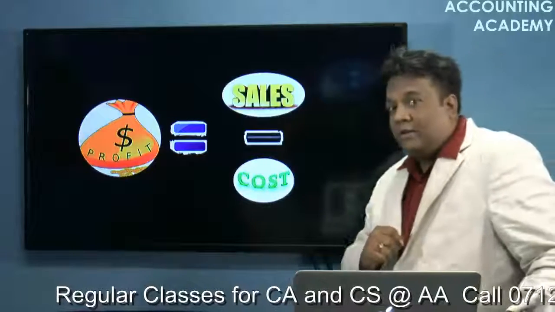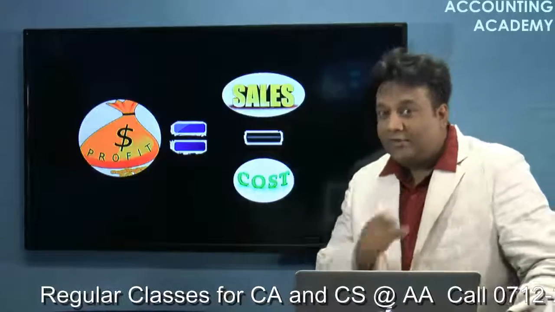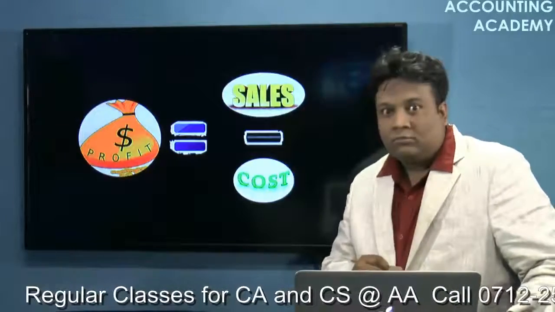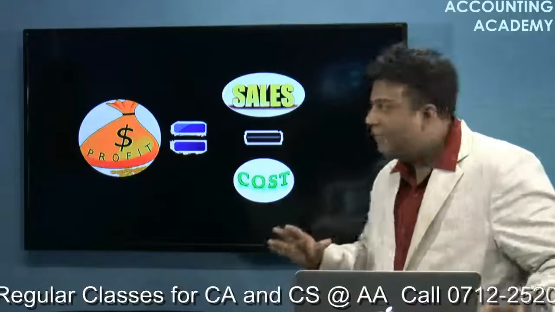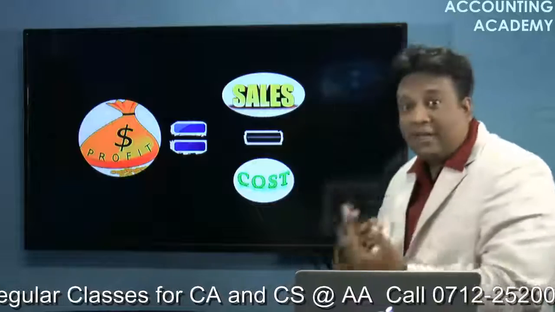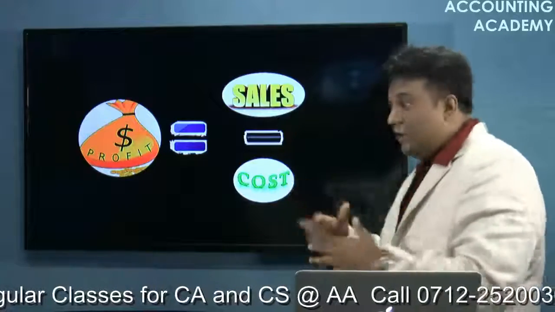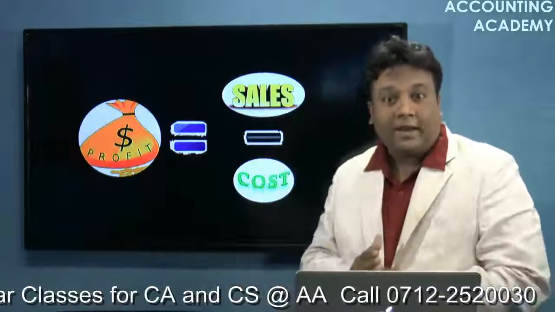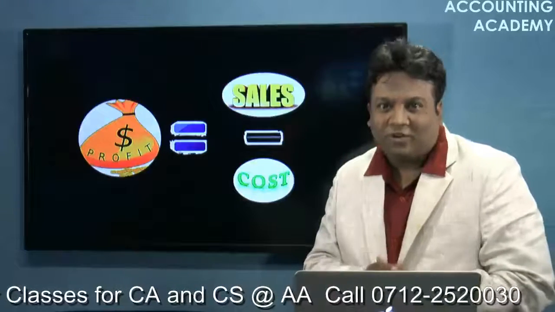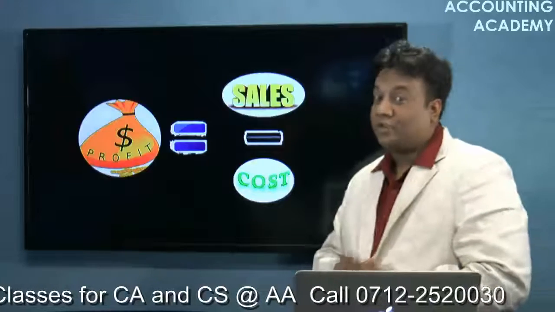So what do you feel? If I'm doing a business, will I be moving on haphazardly? Will I be making my sales haphazardly? Will I be incurring the cost haphazardly? Whatever profit I earn, it's okay for me? Will it be like that? No, of course not. We will be planning, right?